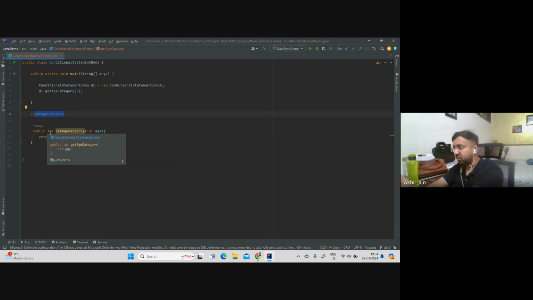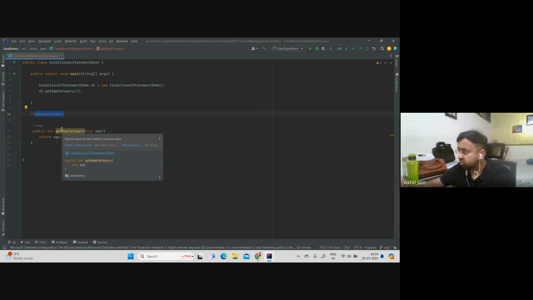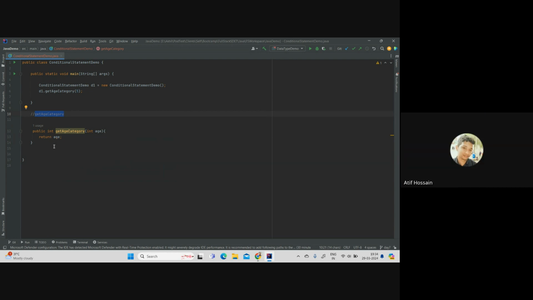Okay, let me ask someone else. Let me ask Atif. Atif, can you tell me, you understood the question, right? I want to return that text value. So what changes should I bring here, at least on the signature part? Instead of int after public, you should make it string.